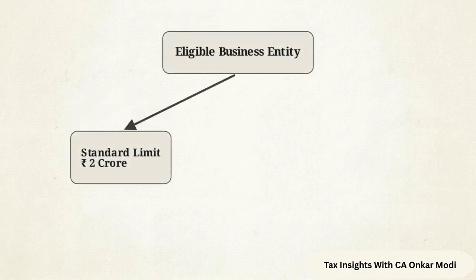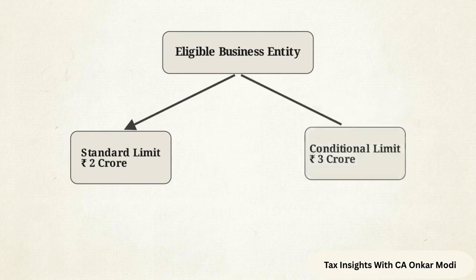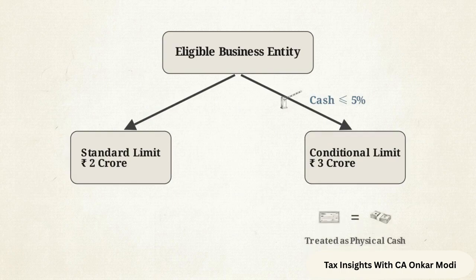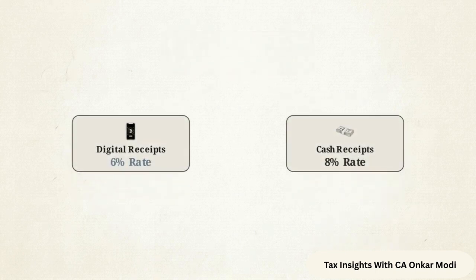The standard ceiling to use this scheme is 2 crore rupees, but a higher 3 crore path opens up, strictly conditional on your cash receipts staying at or below 5% of total turnover. Crucially, receiving non-account payee checks is legally treated as physical cash, directly counting against that 5% limit. The system maps out 2 multipliers for your deemed profit, 6% for digital receipts and 8% for cash receipts.